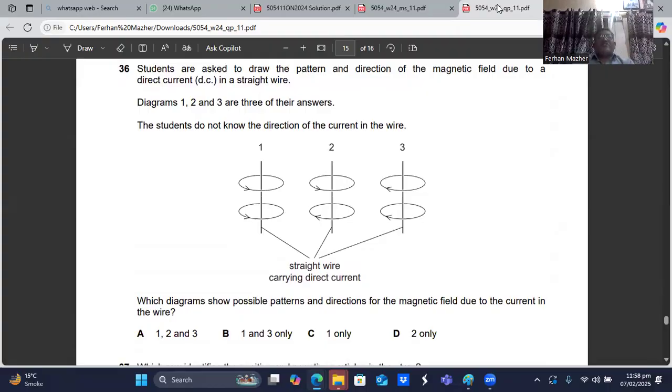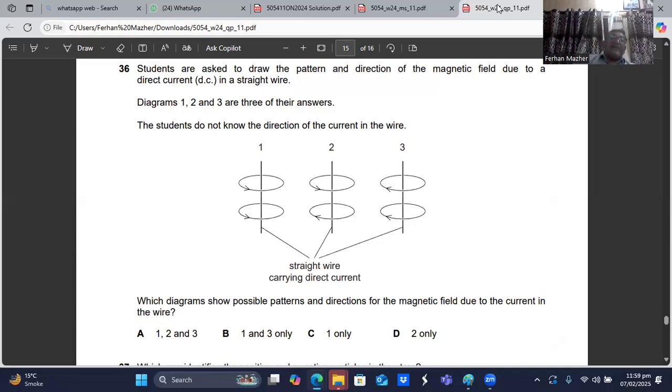Question number 36. Students are asked to draw the pattern and direction of the magnetic field due to the direct current in a straight wire. Figures 1, 2, and 3 are three of their answers. The student does not know the direction of the current in the wire. Which diagram shows two possible patterns for the magnetic field due to the current in the wire?